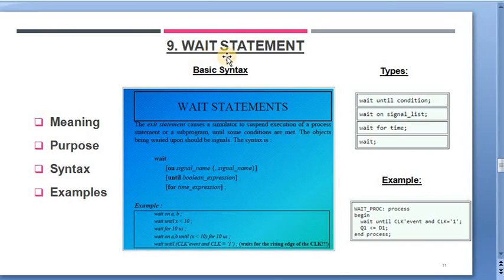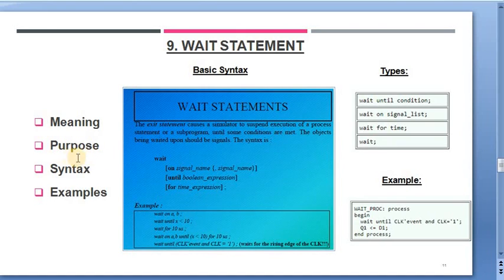Now the very basic question, the definition. The definition of wait statement says that the wait statement is that which suspends the execution of the process or procedure in which it is specified. This means this statement suspends a process until some conditions are met. Now what is its purpose?